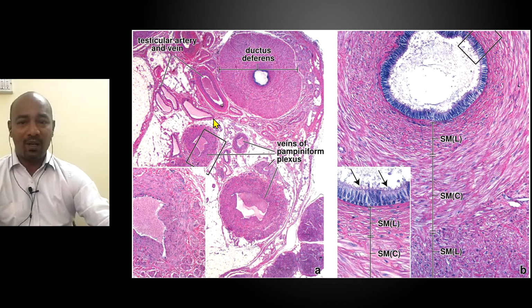If you just feel the spermatic cord, it feels like a cord because it is made up of thick 3 layers of smooth muscle with a small folded lumen. Okay, and if you enlarge that same thing and see, you will see that there is a pseudostratified ciliated columnar epithelium, or you can say pseudostratified columnar epithelium with stereocilia, with basal low cells, or the cuboidal, or you can say rounded cells. They are mostly rounded cells in the base. So you can see this is enlarged part, and there are 3 layers of smooth muscle.